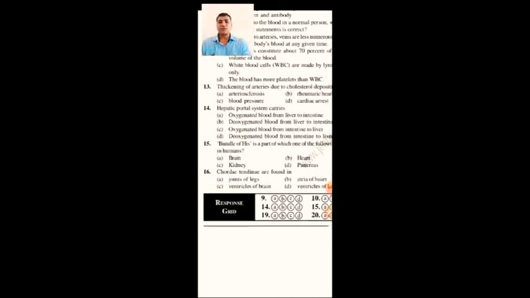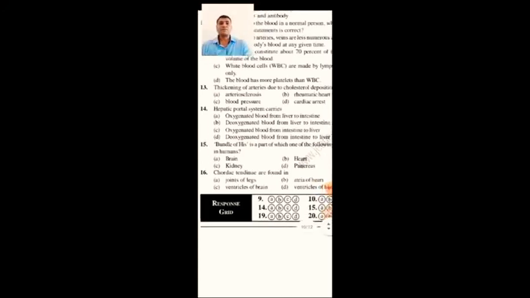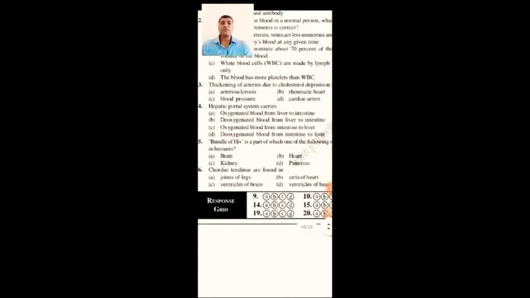So coming to the 14th one, generally the hepatic portal system will be taking the blood from the intestine directly to the liver through a vein, not directly connecting to the heart. So deoxygenated blood from intestine to liver. Hepatic means directly to the liver.